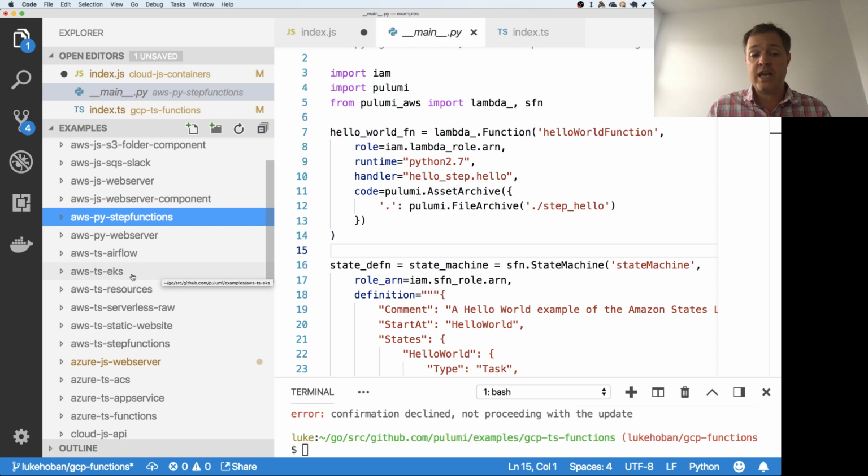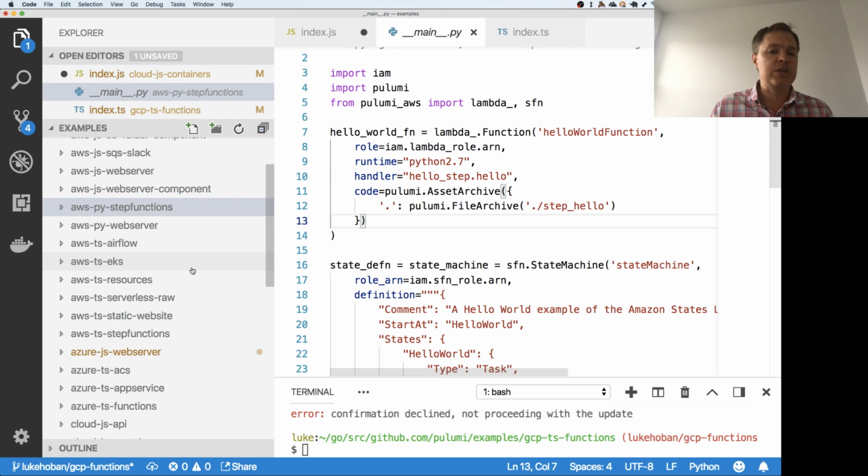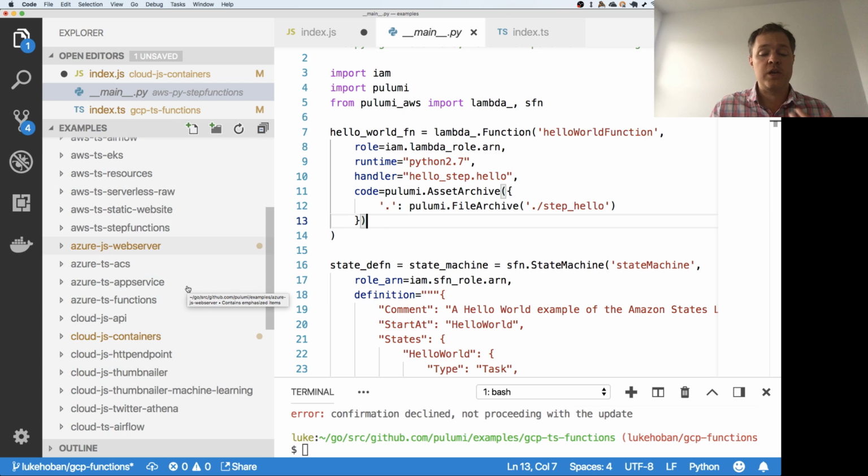We have an EKS example that we're working on right now that is really exciting. One-click deployment of EKS, which is actually a somewhat complicated service to get stood up manually using the AWS docs today, and a bunch of other things that are new here that we'll highlight more in the coming weeks.